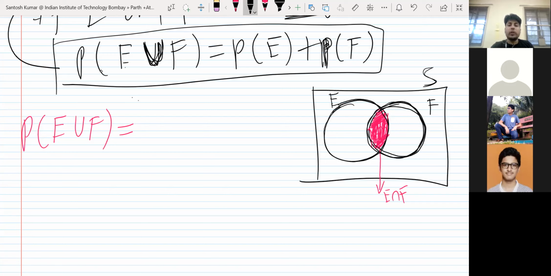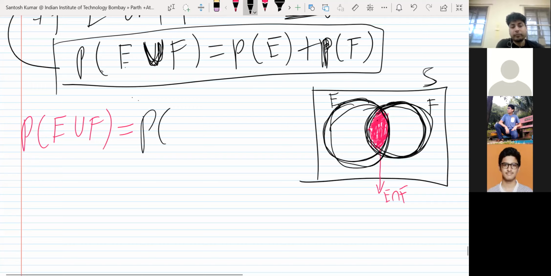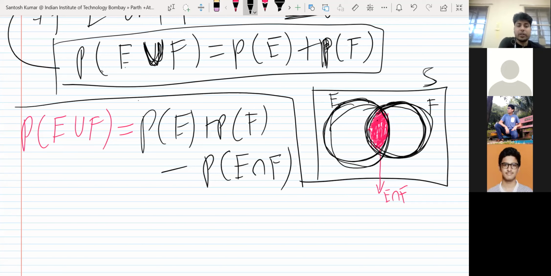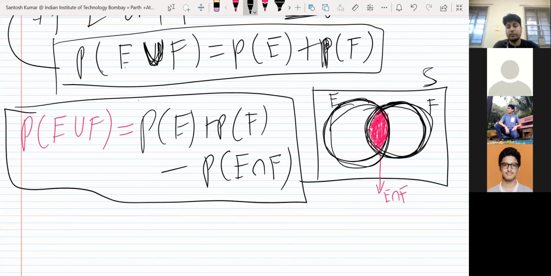You want to take E union F. E union F means combining E and F together. So probability of E contains this circle, probability of F contains this circle, and you have taken this common portion twice. That's why you have to subtract once. So probability of E plus probability of F minus probability of E intersection F. This is the formula in general for probability of E union F.